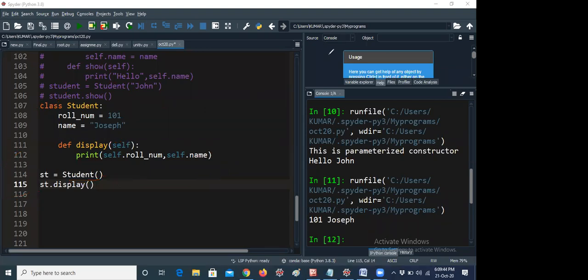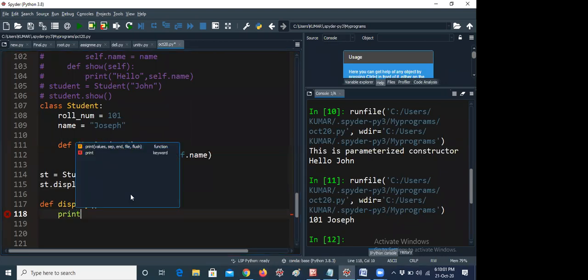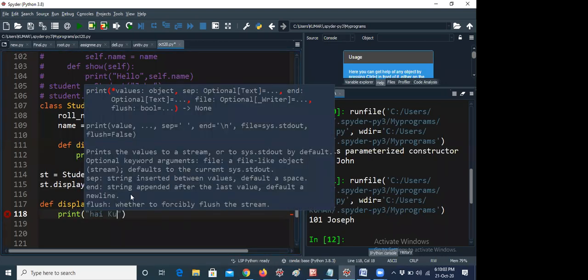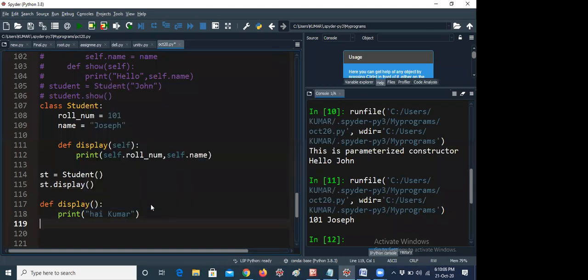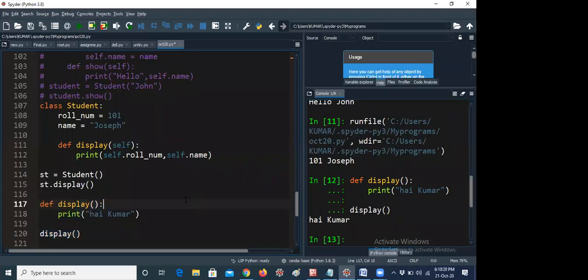For example, I would like to tell with a general example. In the functions unit, if you want to display, for example, I am giving def display. What is the difference between core Python and advanced Python? I will tell you. For example, I am giving print hi. Now I'm giving display(). One minute, let me run this code. Hi Kumar is displaying.